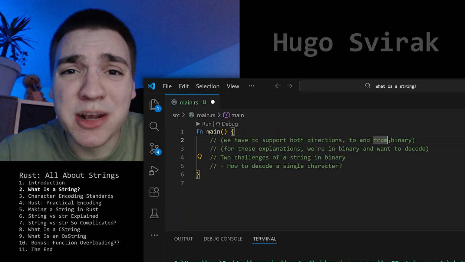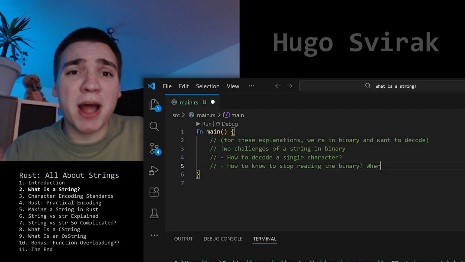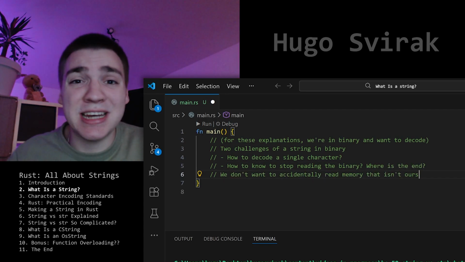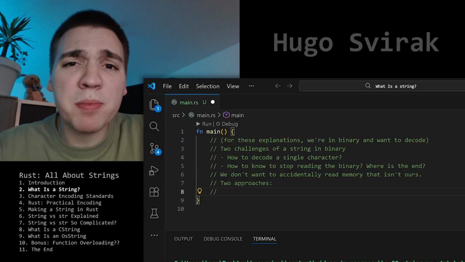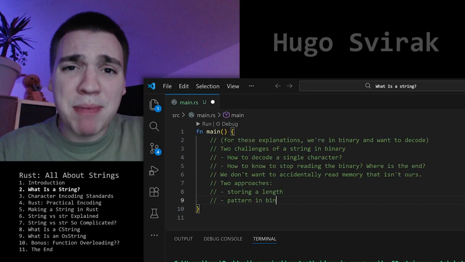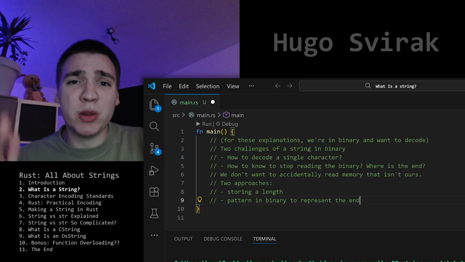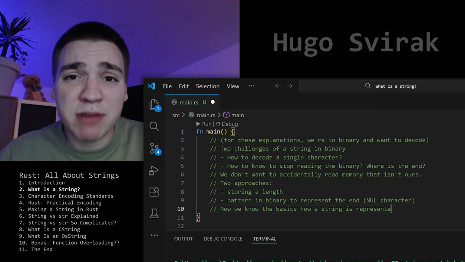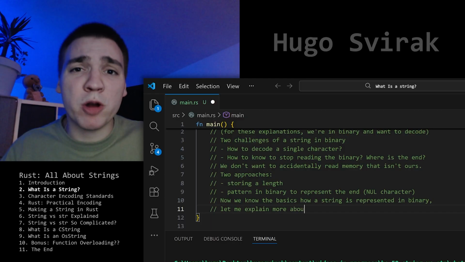The other challenge when decoding a string: how to know when to stop reading the binary. When are there no characters left to decode? We don't want to accidentally read memory that isn't ours. Typically 2 approaches. More common today, storing a length so your decoding function knows how much to decode, or having a pattern in binary to represent the end, which only exists at the end, also known as a null character. Now we know the basics of how a string is represented in binary. Let me explain more about character encoding.